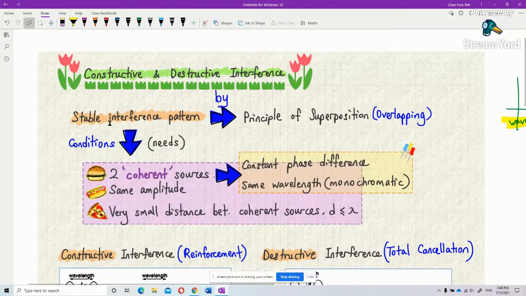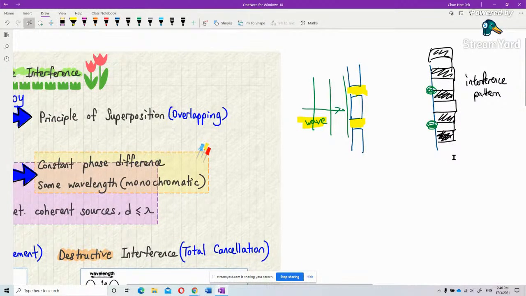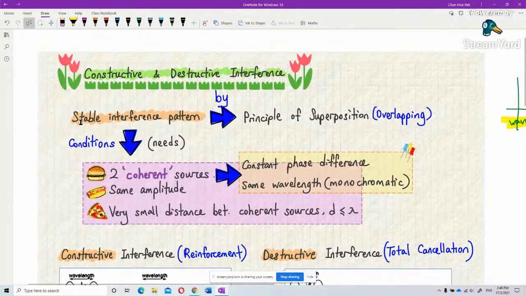What's the condition to produce this pattern, an interference pattern, a stable one? Stable means this interference doesn't change. It doesn't just change over time. This is called stable. How to form a stable interference pattern? First, you must have two coherent sources. What is meant by coherent?